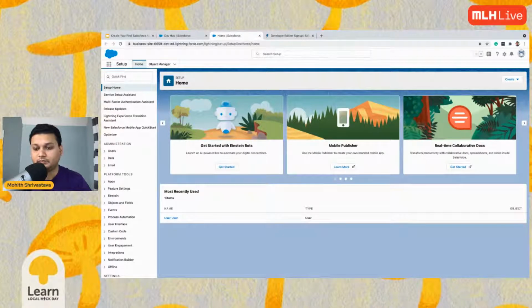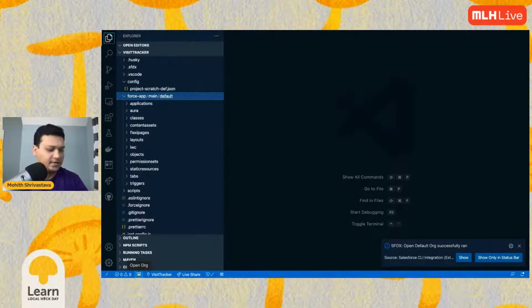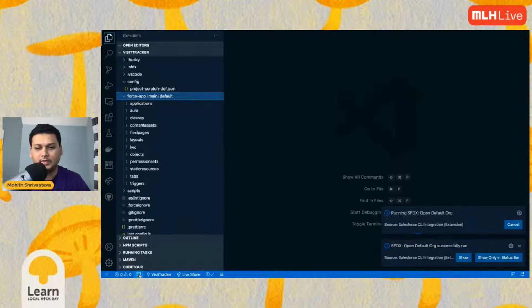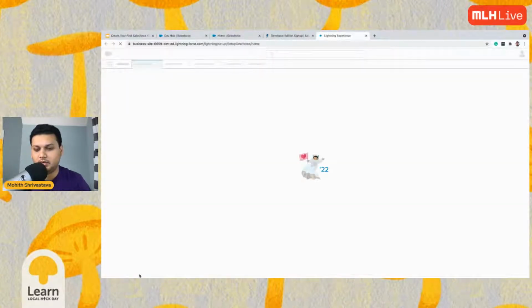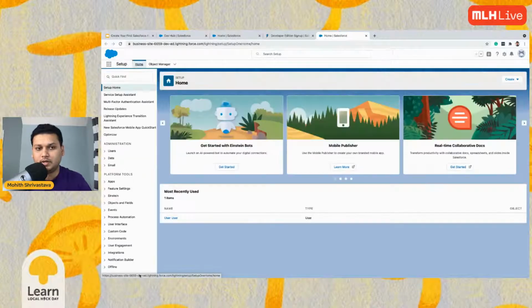There you go. After creating it, where do I find it online? Yes, that's a very good question. After the creation, you see this thing that I showed you here, Open Org. Click on that. That will take you to the org. When I click on this, it will take me to that org where we have the org for the development. Okay, great. Yep, thank you. Okay, awesome. All right, so now that we have the org with us, we are good to develop.